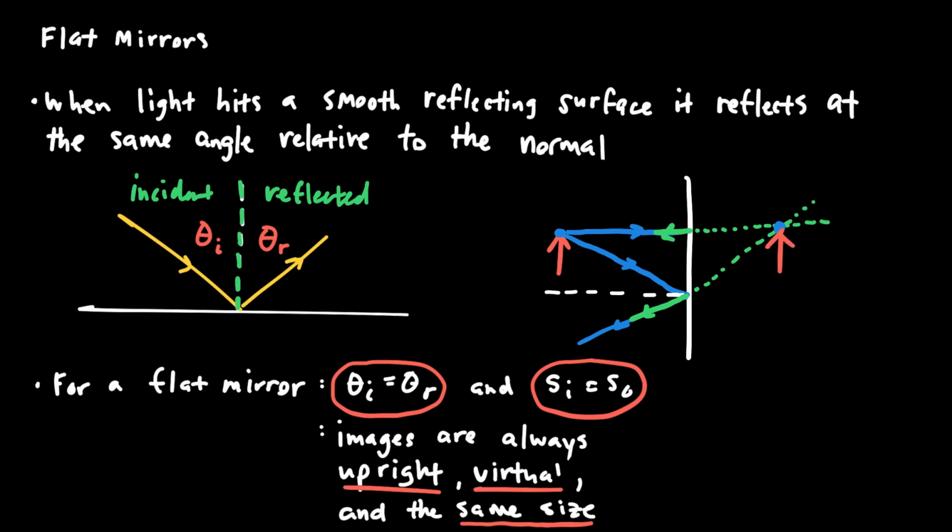If I had done that more carefully, the image would always be upright, it would always be virtual, which means it's in the mirror, and it would always be the same size as the original. The more careful you are, the more true those statements would be, which means no matter where I place the object, we should get an image that obeys all of these rules. Lastly, one thing I did not mention is that the object distance is always going to be equal to the image distance for a flat mirror.